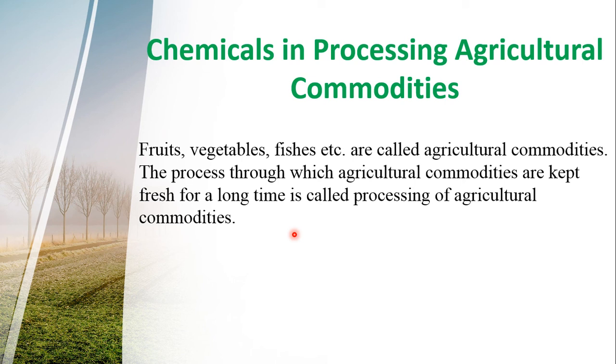Now, to keep these agricultural commodities fresh, different types of substances are used. Some are good for these commodities and some are not good. We will learn about these chemicals that are used to process these agricultural commodities in this class.